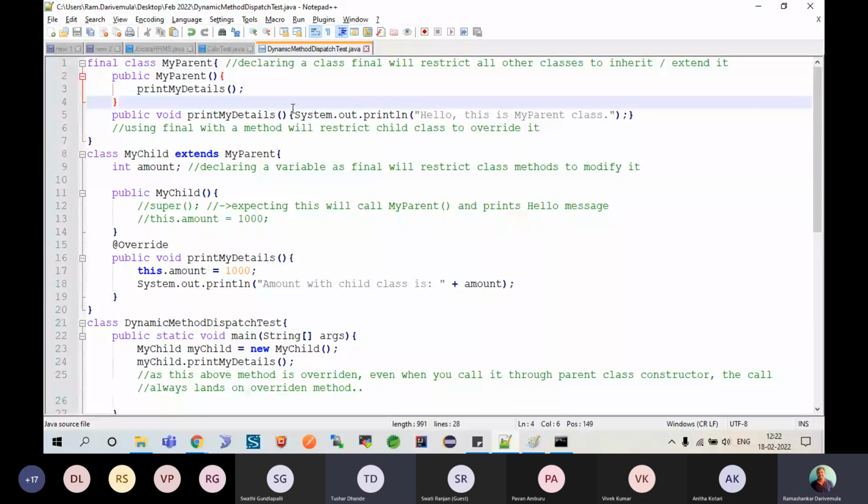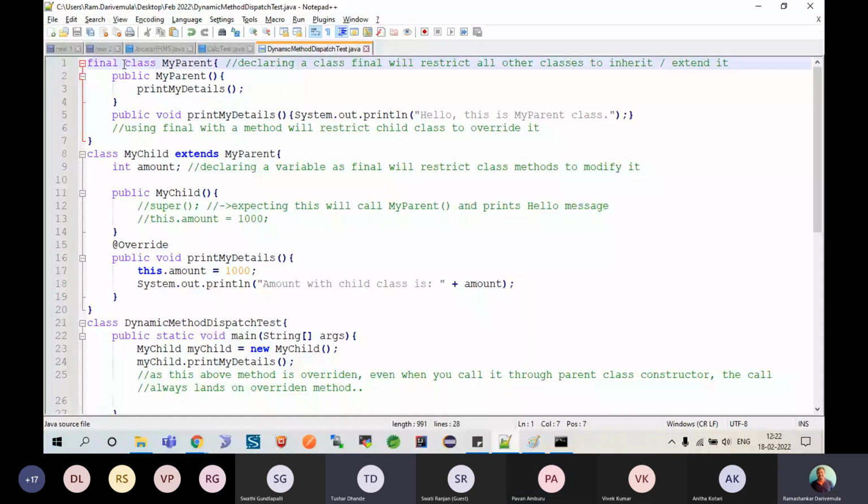Okay, this is all about working with final. So if you declare it with a variable, its value gets restricted. Declare it with a method, overriding gets restricted. Declare it with a class, you cannot extend that class at all. Got it?